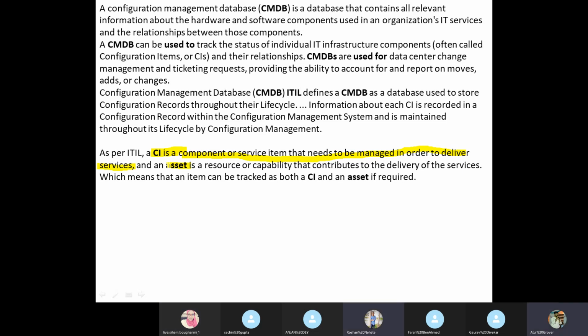Yes, sir. Asset means it is a resource and capability which contributes to delivering CI services. Okay, what else? What else? Shihim, what do you think?